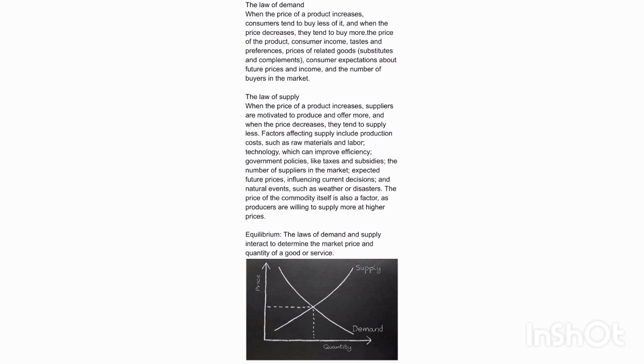Factors affecting supply include production costs, such as raw materials and labor, technology, which can improve efficiency, government policies, like taxes and subsidies, the number of suppliers in the market, expected future prices, influencing current decisions, and natural events, such as weather or disasters. The price of the commodity itself is also a factor, as producers are willing to supply more at higher prices. Equilibrium. The laws of demand and supply interact to determine the market price and quantity of a good or service.